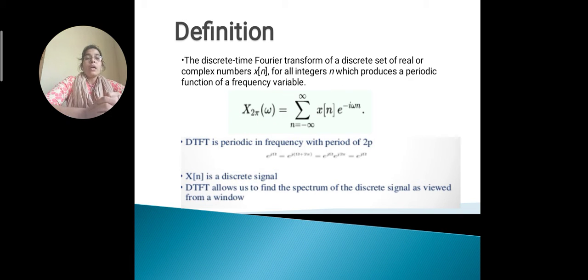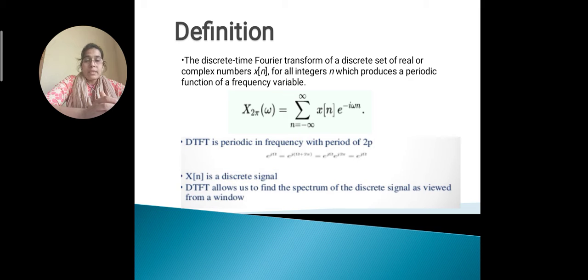Now we will come to the definition of discrete time Fourier transform. The discrete time Fourier transform of a discrete set of real or complex numbers x of n produces a periodic function of frequency variable. What do you mean by that?